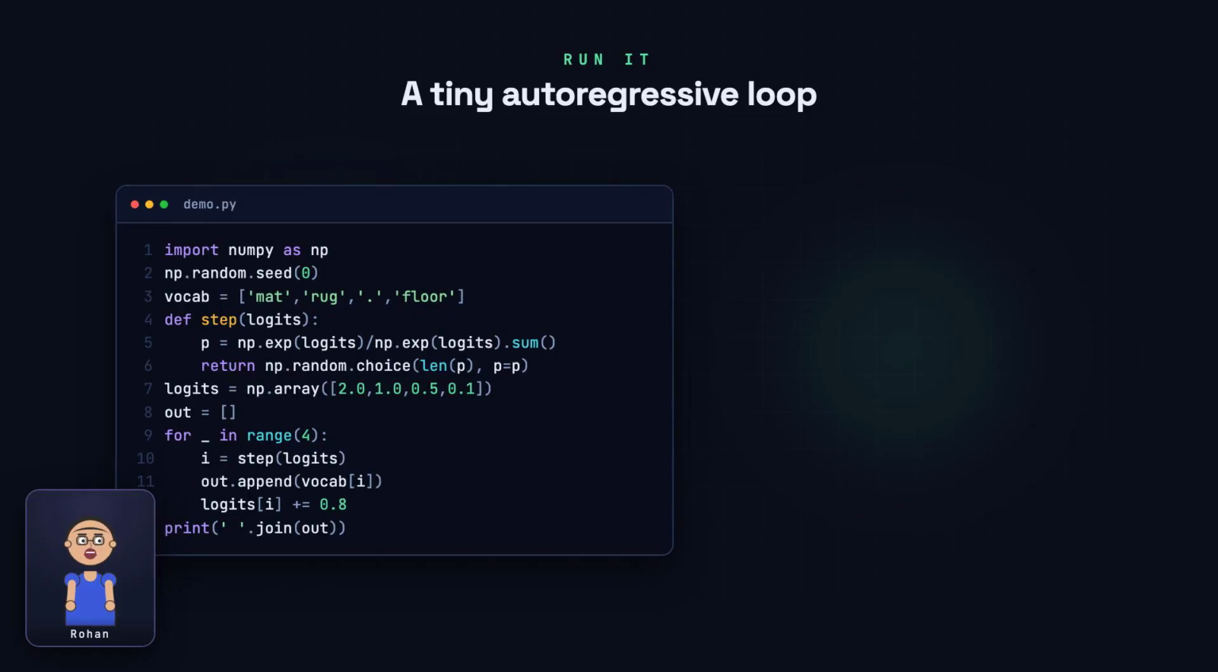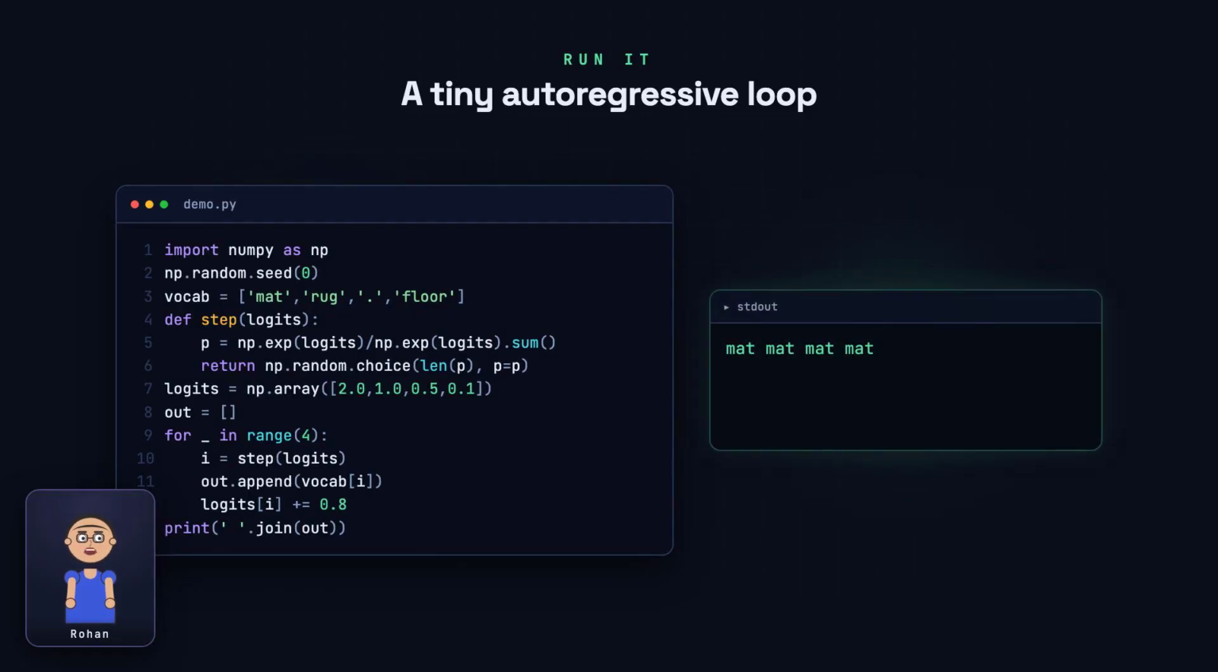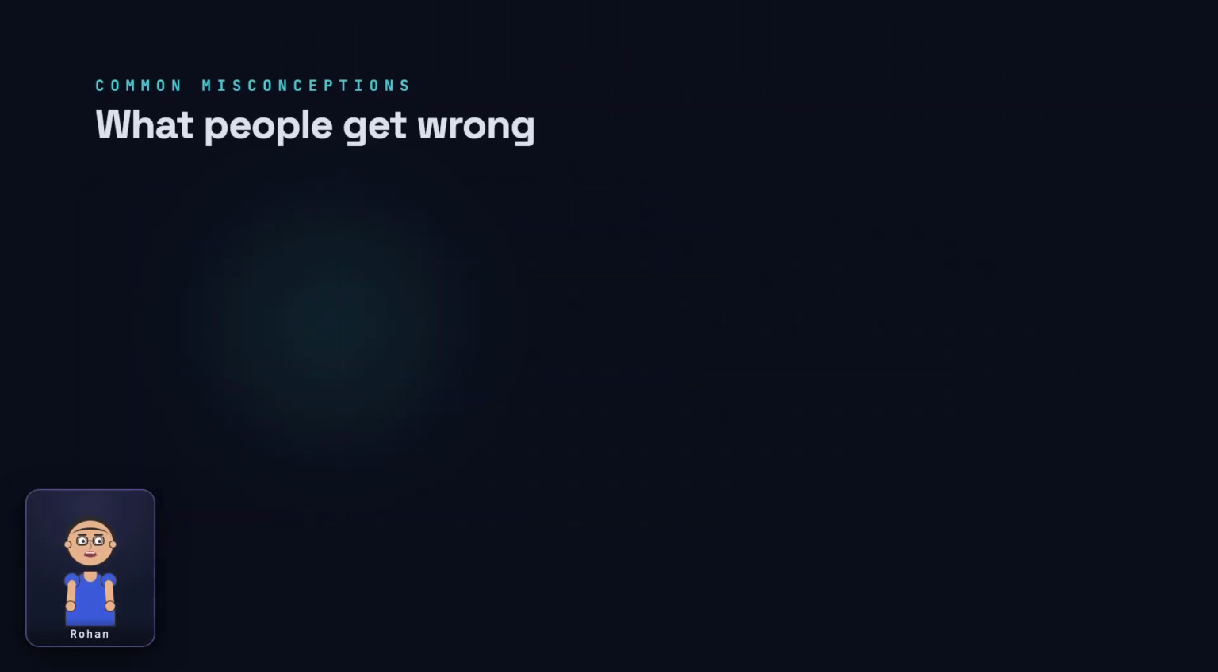This toy version shows the whole mechanism end to end. Softmax the logits, sample one index using those probabilities, record the token, then nudge the logits and loop. With a fixed seed, it prints the same sequence every time, proving that generation is just sampling in a loop, nothing more. A few traps.